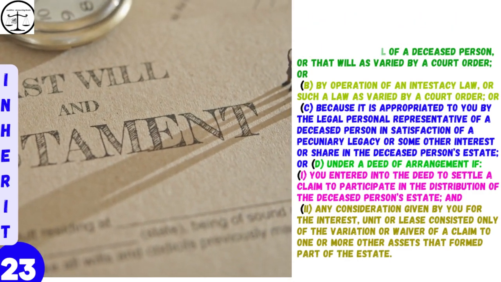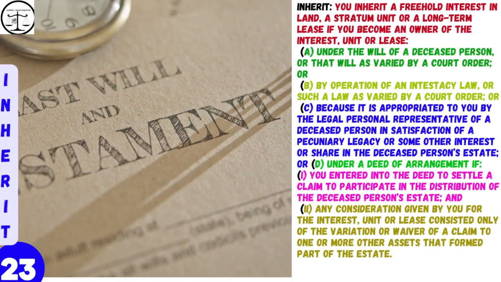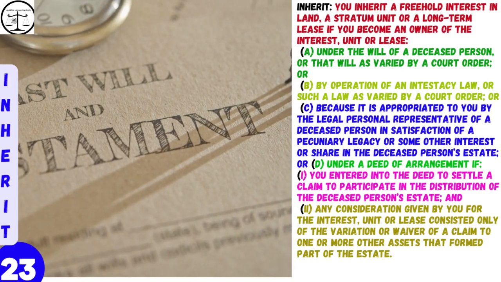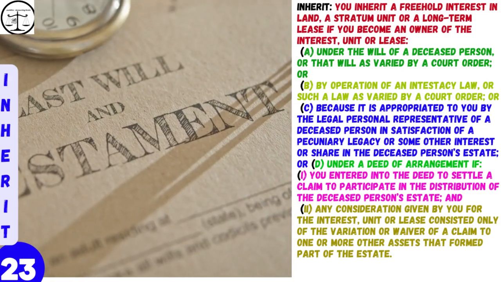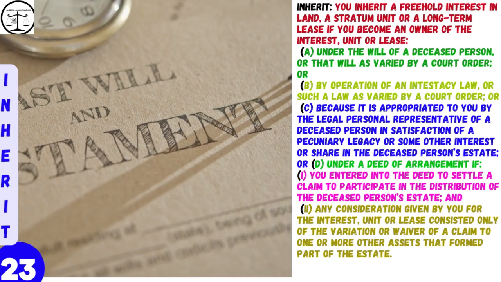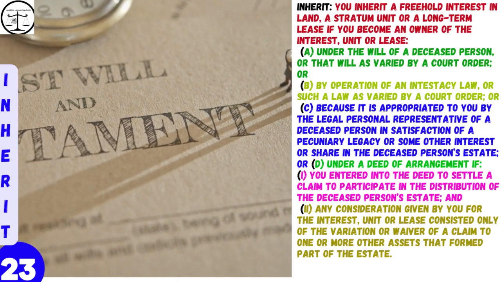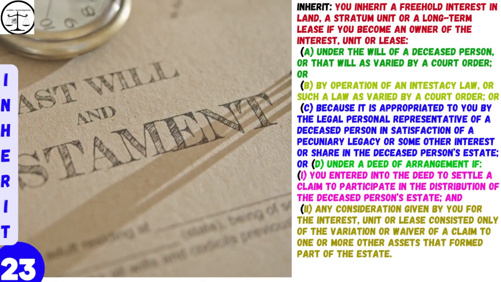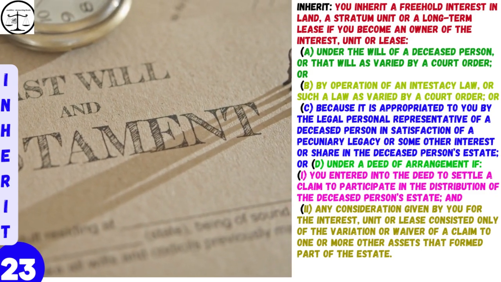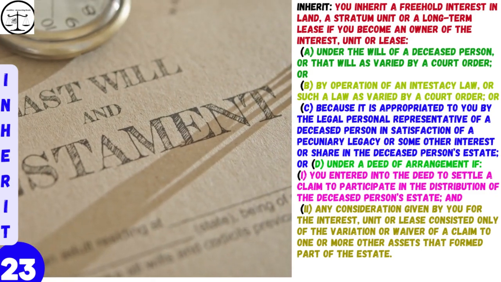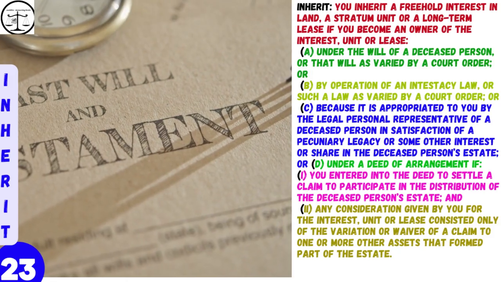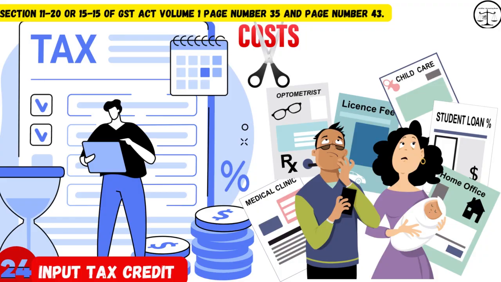Or D. Under a deed of arrangement if 1. You entered into the deed to settle a claim to participate in the distribution of the deceased person's estate, and 2. Any consideration given by you for the interest, unit or lease consisted only of the variation or waiver of a claim to one or more other assets that formed part of the estate.